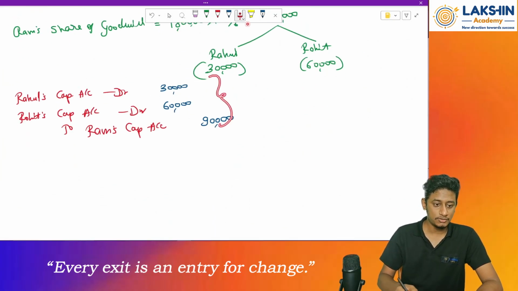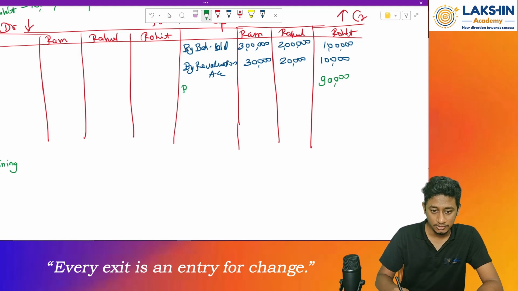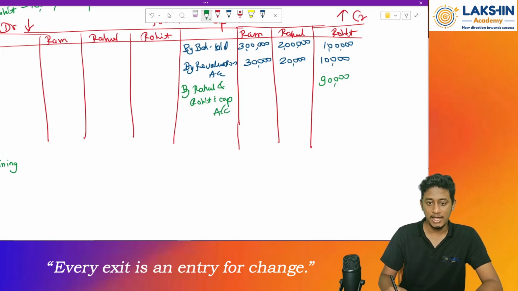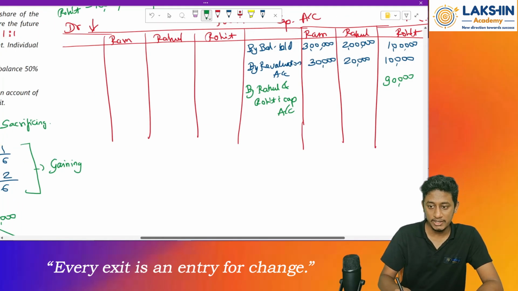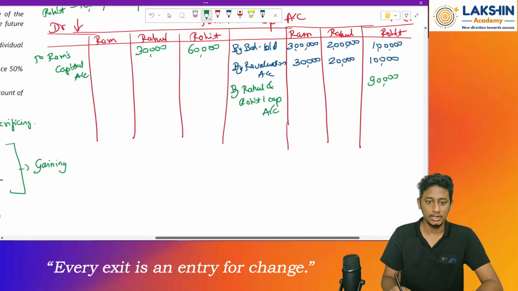Goodwill adjustment. So Rahul is paying 30 and Rohit is paying 60. Since they are paying it off, to whom? To Rohit. How much? Rupees 90,000. So Rohit's balance is increased. So by Rahul and Rohit's capital account, and then on this side, how much is Rahul paying? I think 30,000, and over here 60,000. So the entry will be to Ram's capital account. Clear? Okay. So goodwill adjustment is also done.